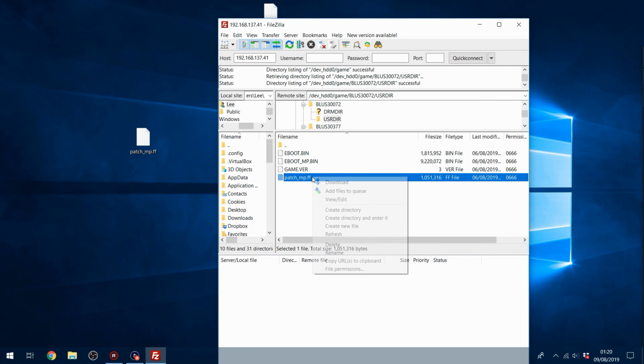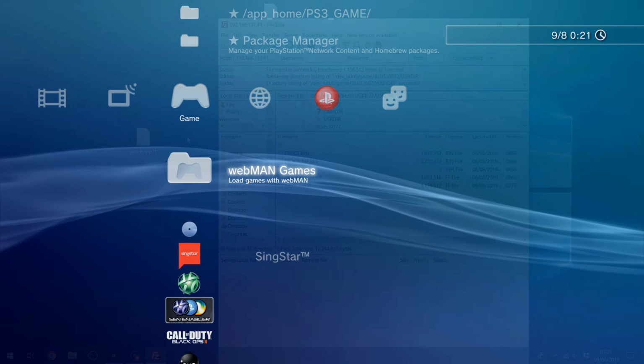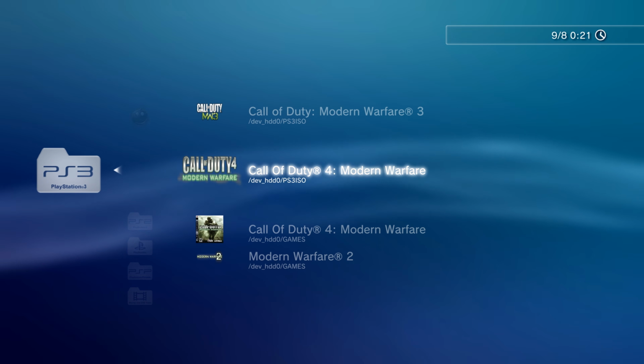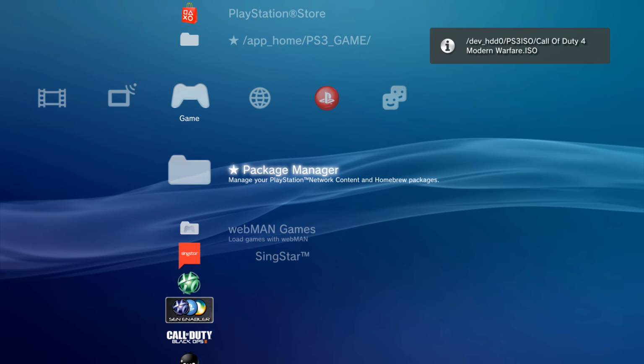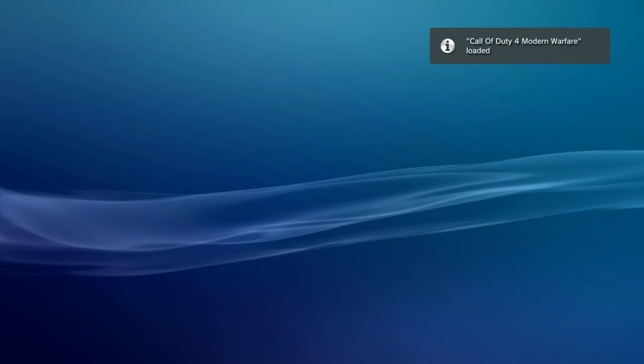If you ever want to remove the menu, then rather than overwriting this, just rename this to original or something, and then put your modified one in this folder. And there we go, that's it. You've got the menu installed. That's the only file that you have to add in there. So if we go into the Webman games again, PlayStation 3, we'll load COD 4 this time, and just go ahead and load this up once it appears. There we go.